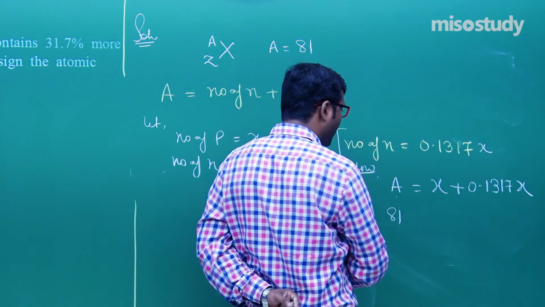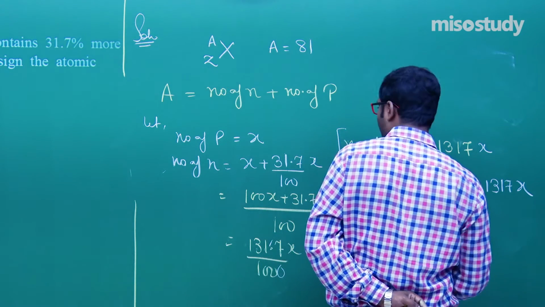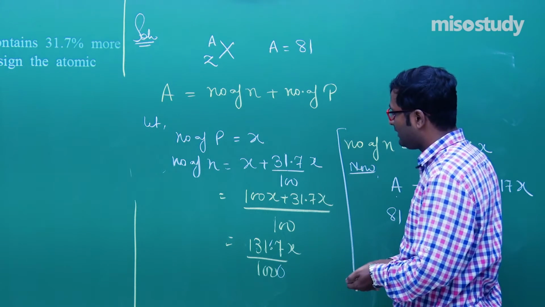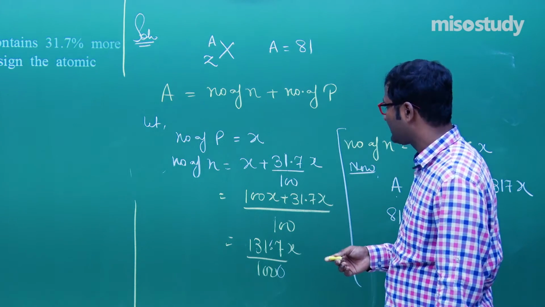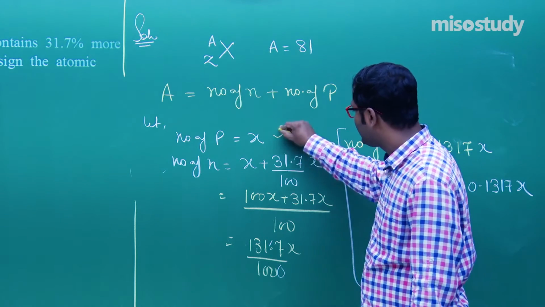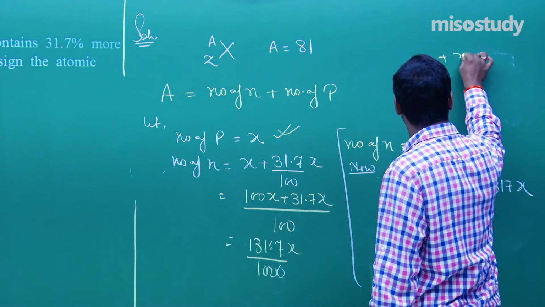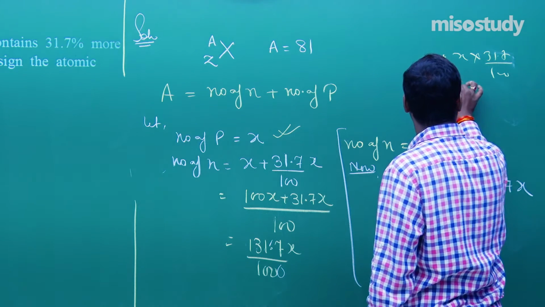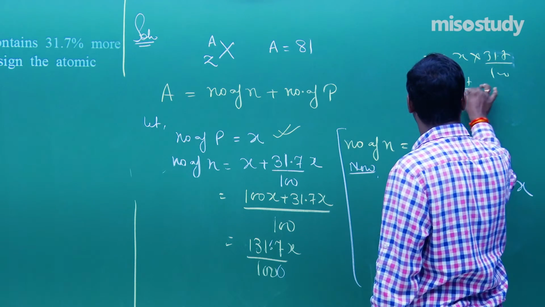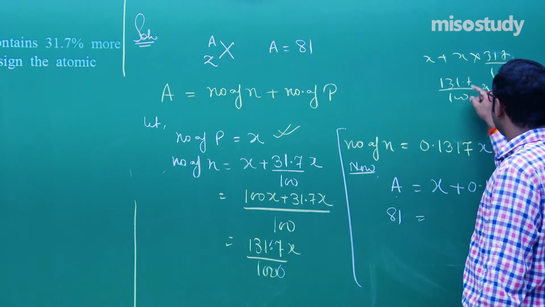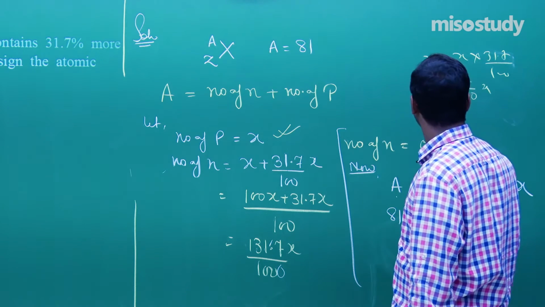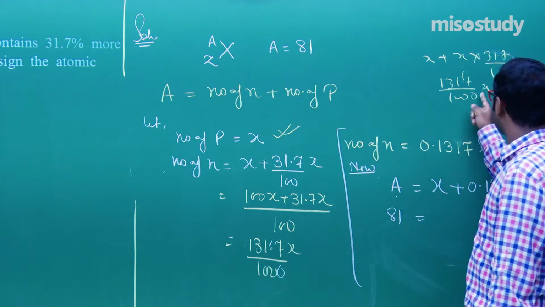And what is A? That is 81. So x plus 1.317x. Let me check the calculation once again. Number of protons is x. x plus x into 31.7x upon 100, that is 131.7x upon 100, and the decimal comes here, 1, 2, 3, 4.